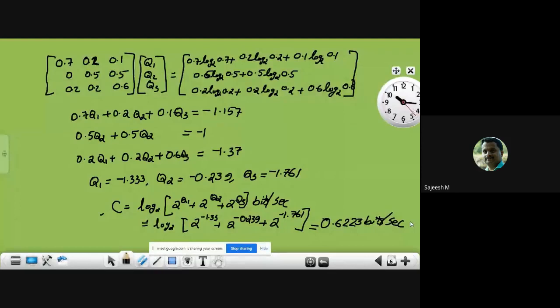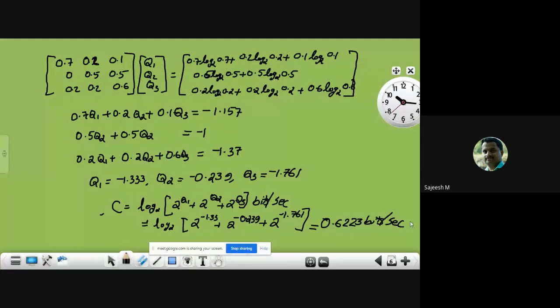The method we have followed for that is we write an equation for the mutual information, then we differentiate with respect to p, where p is the input symbol probability.